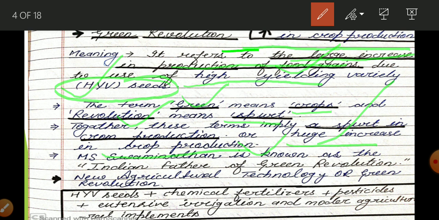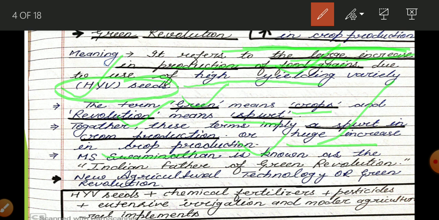When you add due to HYV seeds, it becomes complete: a huge increase in production of food grains due to HYV seeds is known as the green revolution.